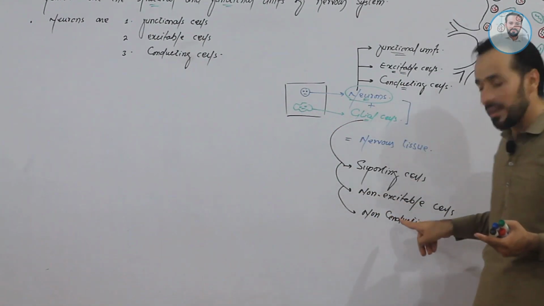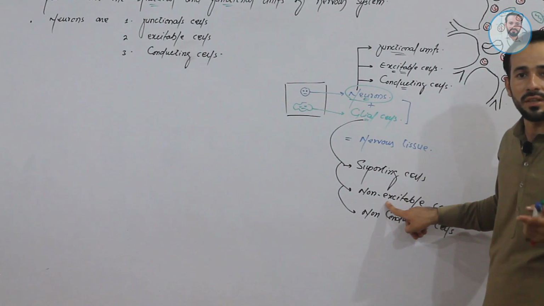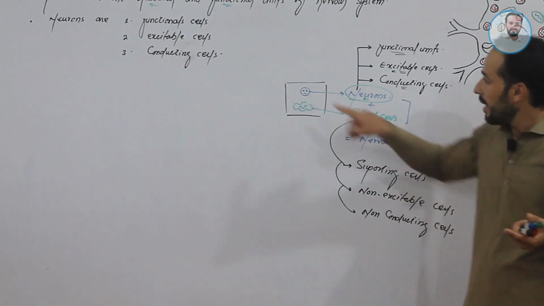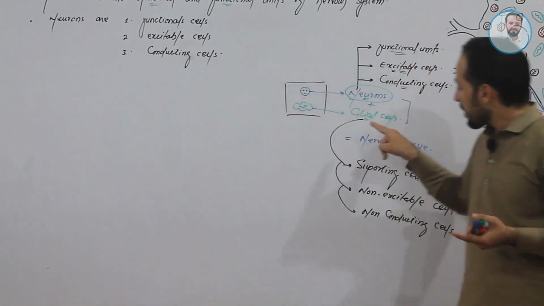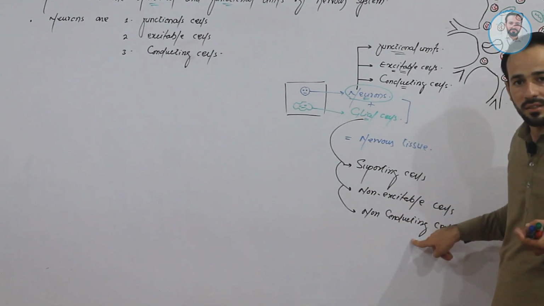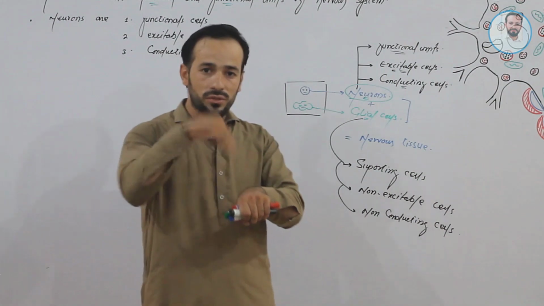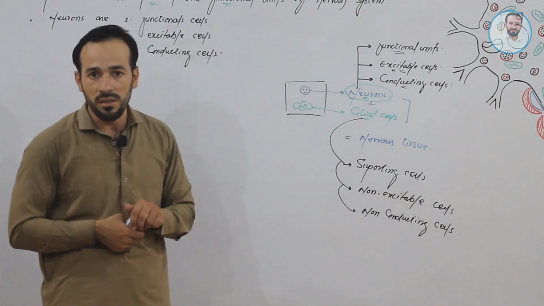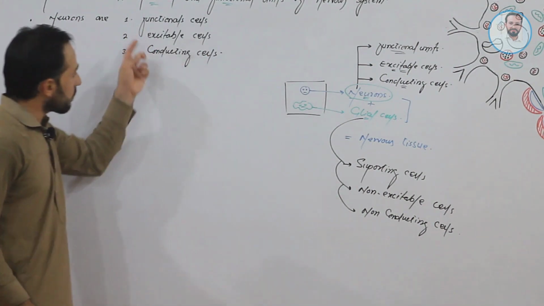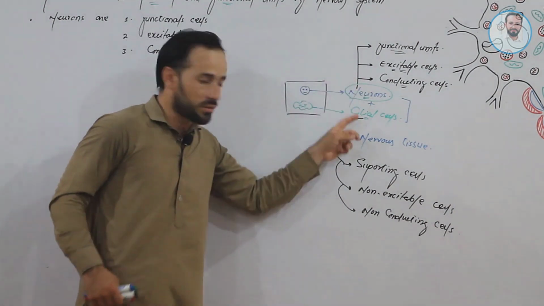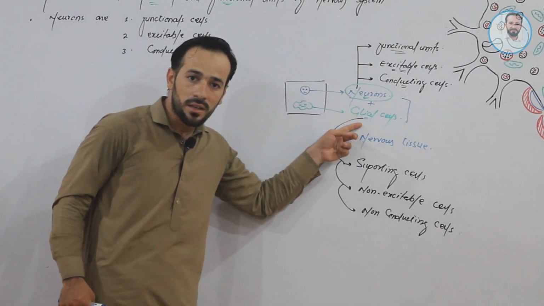Glial cells are the non-excitable cells. They do not get excitation, right? And neurons are the conducting cells. Glial cells are the non-conducting cells. It means that glial cells cannot carry those nerve impulses all over the body. Clear, friends? So this was a small difference between the neurons and the glial cells.